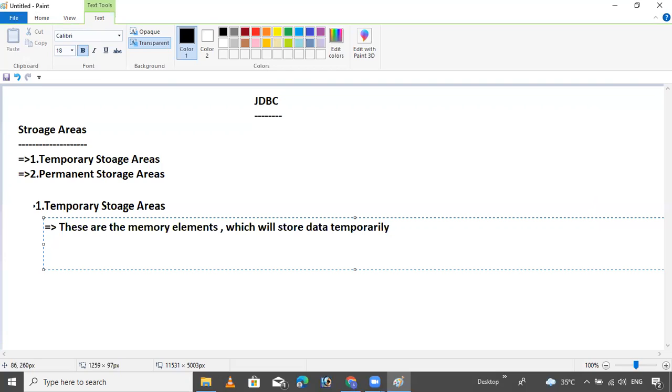In Java, temporary storage areas are, first, buffers, inside which we can store data temporarily, and second, objects. Variables and other things are also there. I will discuss them, but this is the basic.